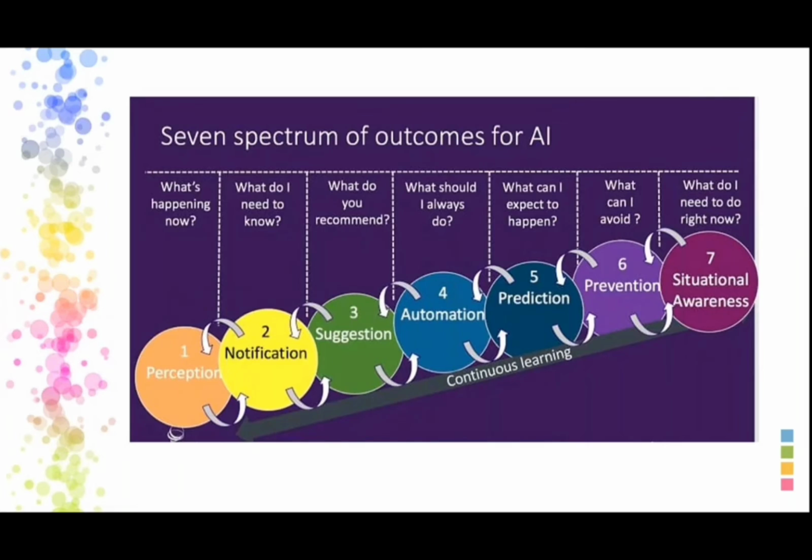Next, the wonderful thing in this diagram is the spectrum of outcomes for AI. What will this AI give us? What is happening now? That we term perception. What do I need to know? That is notification.